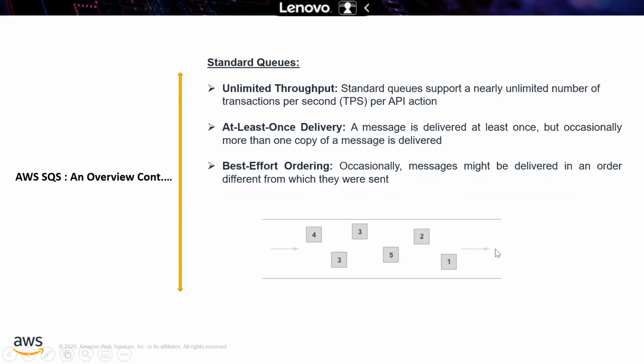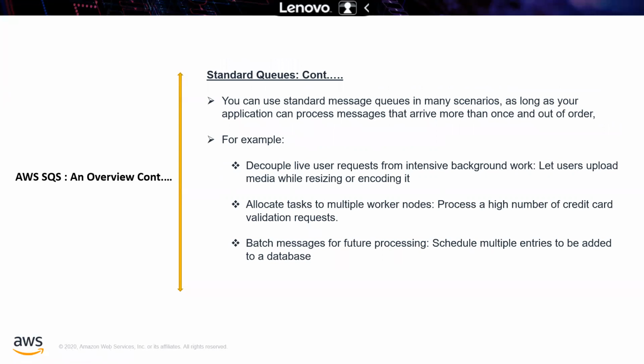Now I'm going to the next slide, and we can understand some examples here. You can use standard message queues in many scenarios, as long as your application can process messages that arrive more than once and out of order. That means you have to process that message as soon as it comes. If it is not able to process within the timeline, what will happen? We will discuss that in the upcoming slides. But at this moment, just look at these three examples.